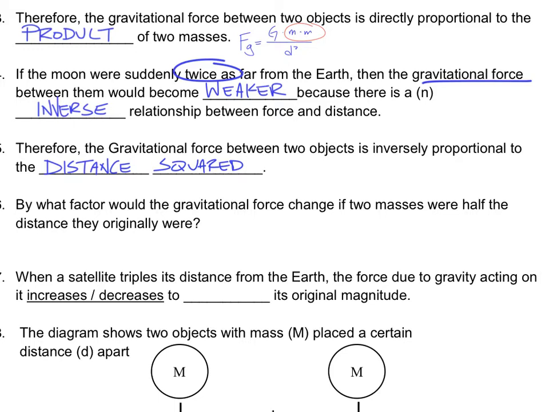So how do we get the distance squared? Well, my equation says that the force of gravity is equal to big G times m1 m2 divided by distance squared. So if we're comparing the force of gravity to the distance, the distance is in the denominator. So we're referring to the inverse of the distance squared. Distance is being squared, so it's the inverse of the distance squared.